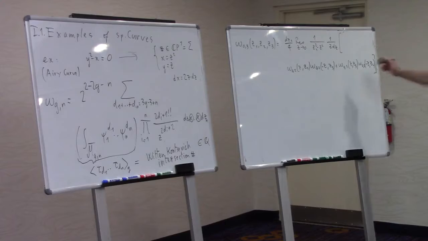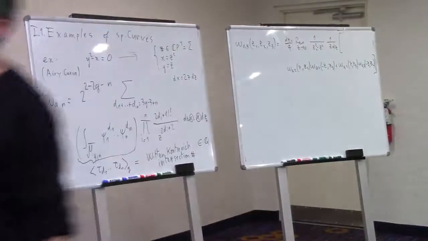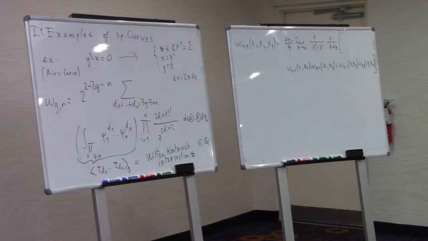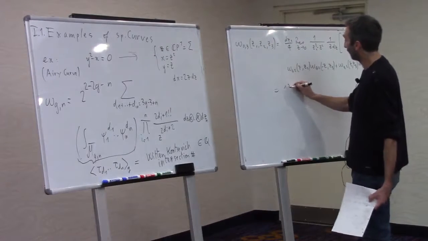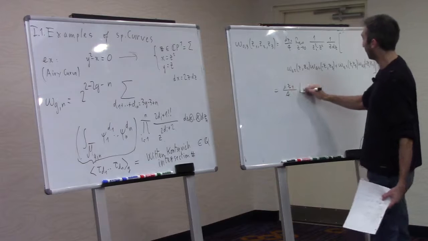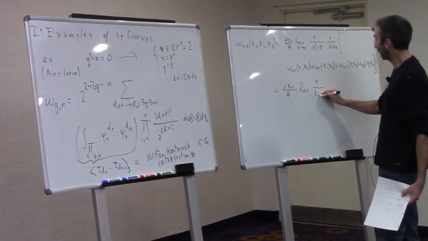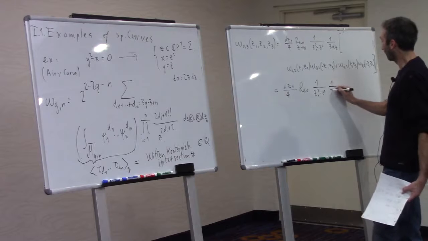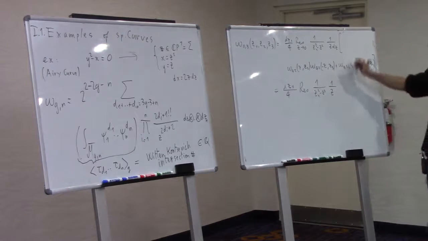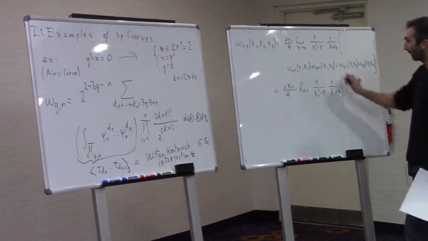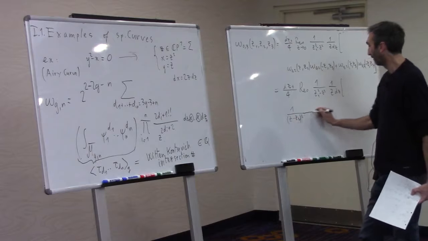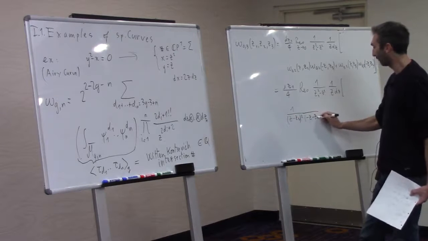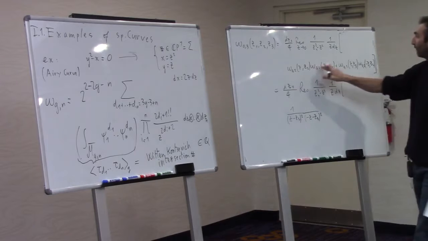Now replace by the values. Omega 02 is just 1 over the difference to the square. So this is just dz1 over 4, residue, 1 over z1 square minus z square, 1 over z times dz, and here we have 1 over z minus z2 to the square times minus z minus z3 to the square, times minus dz.